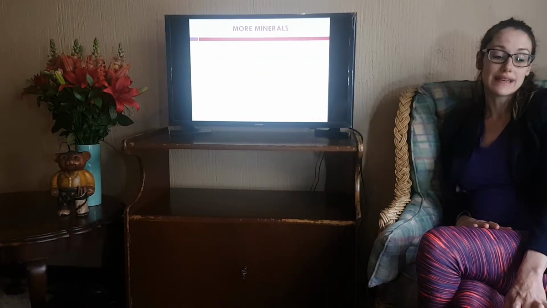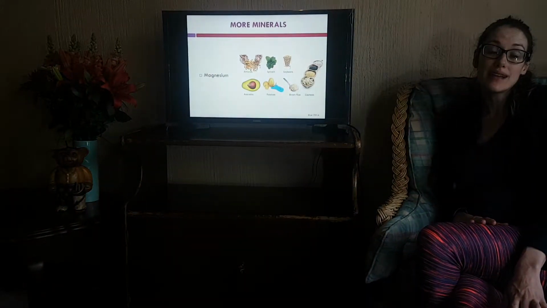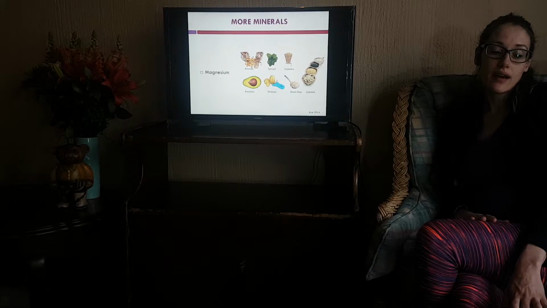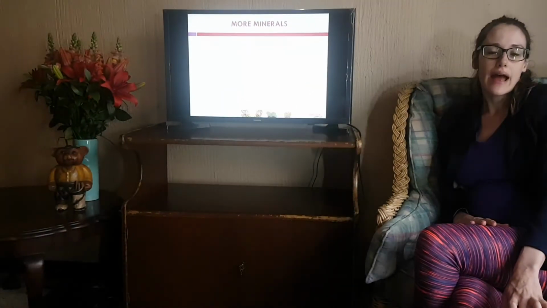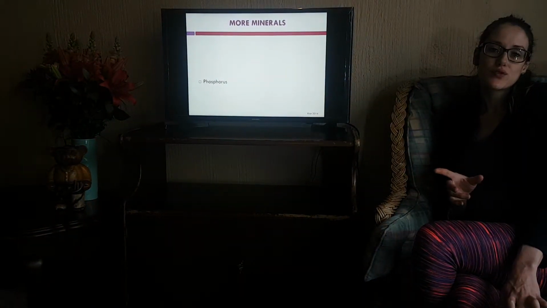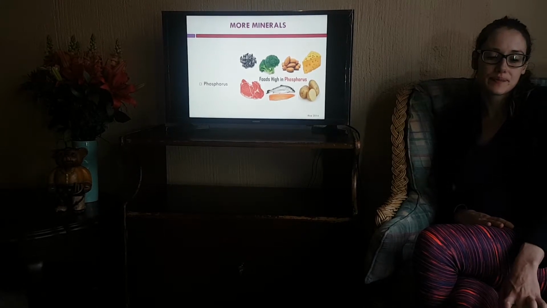And then your magnesium. Magnesium food sources are your nuts such as almonds and cashews, and then avocado, pear, and spinach are also very good sources of magnesium. And then your phosphorus. You'll see some of your phosphorus foods do overlap with your magnesium foods, such as your almonds.